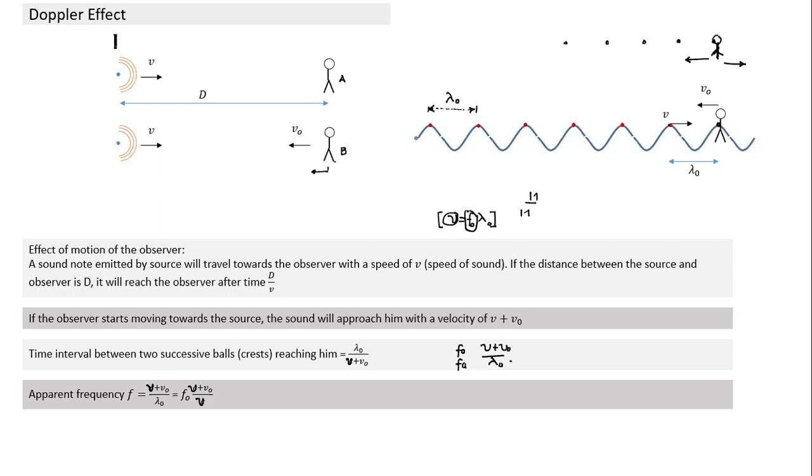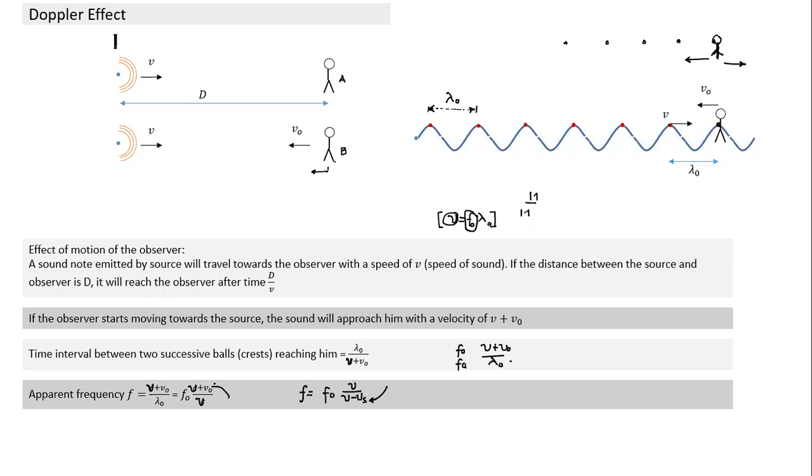And if both move, what you notice here is that the change has come in the numerator. If I write the previous formula, in case of source motion, the apparent frequency f was equal to f naught into V divided by V minus Vs. So the effect of source comes in the denominator.